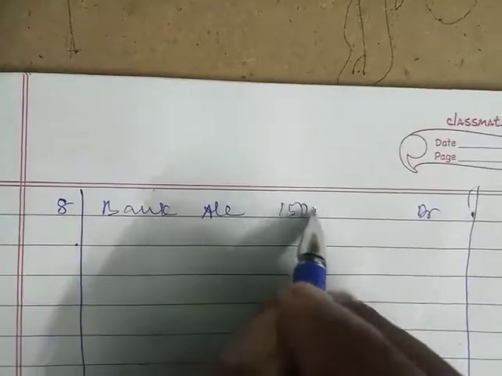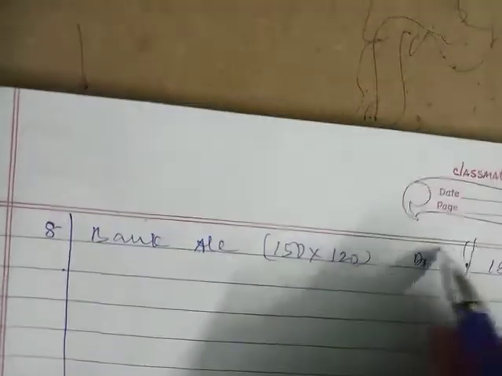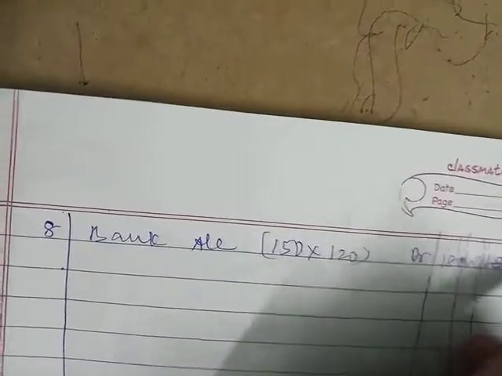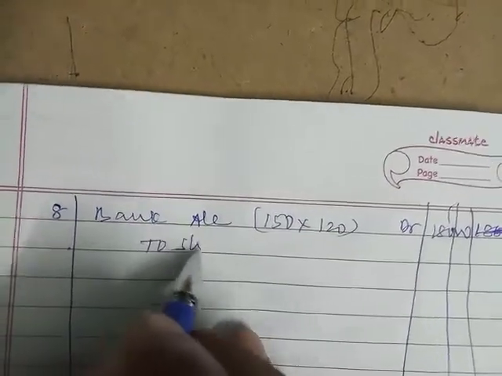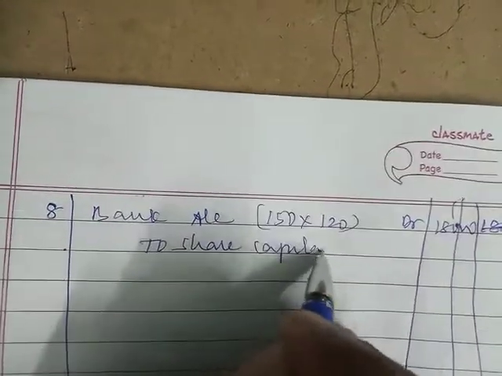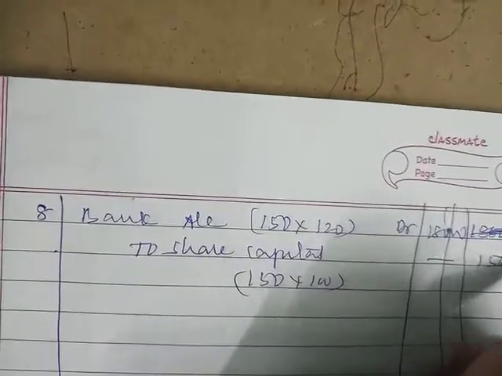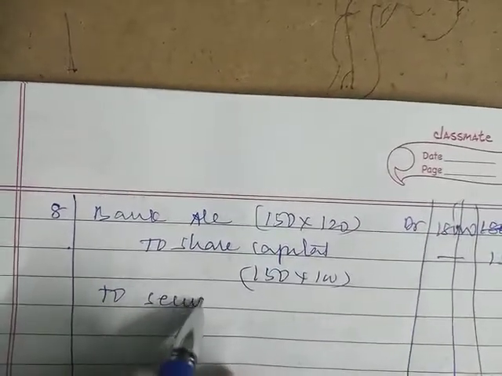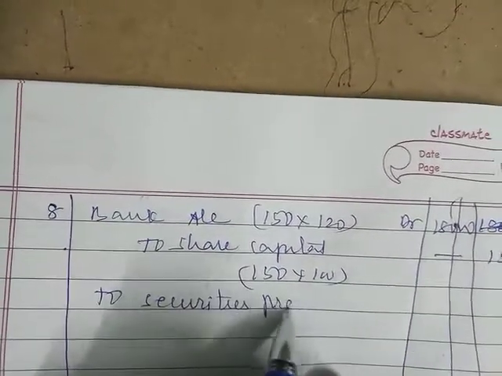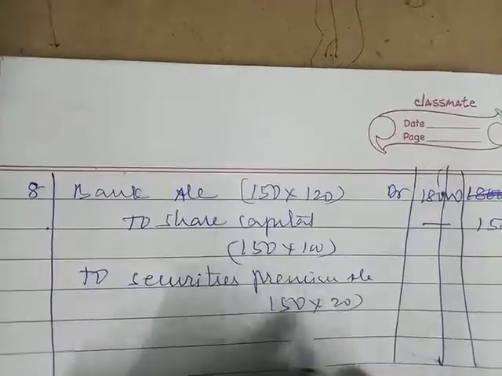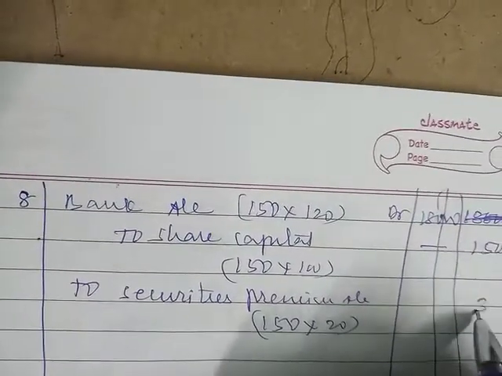So we are reissuing 150 shares at 120 rupees each. So 18,000. Sorry, one more column we have to take, 18,000. Then to share capital, that is 150 into 100 we should take, that is 15,000. Then the remaining excess amount we transfer to securities premium account, that is 150 into 20 rupees, 3,000.